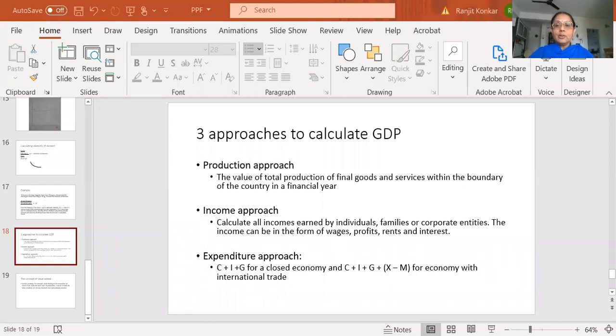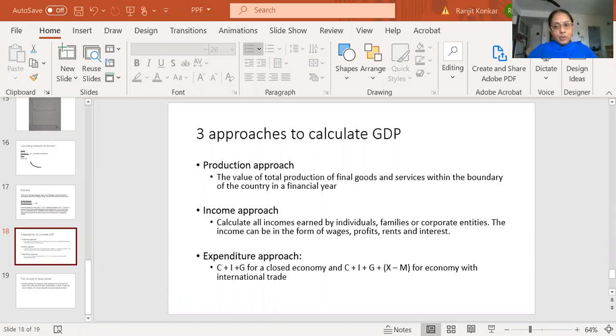Yes. Okay. So we talked about these three approaches for calculating the national income. The one is called the production approach, where we talked about this, that the value of total production of final goods and services within the boundary of the country in a financial year is calculated, and that is your GDP.